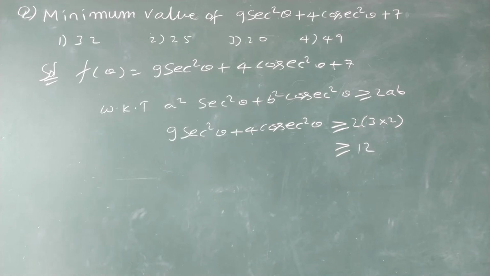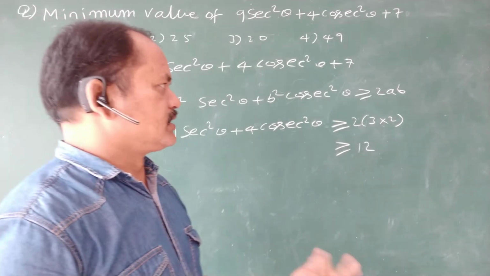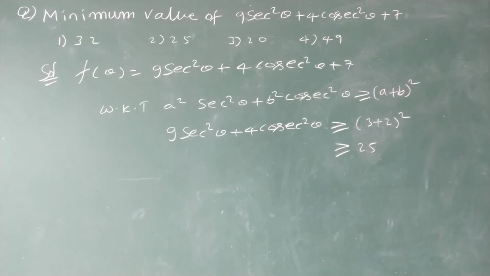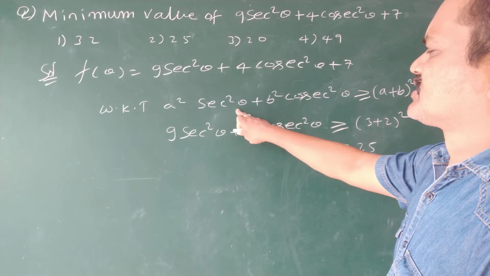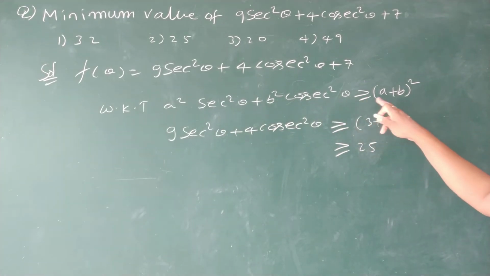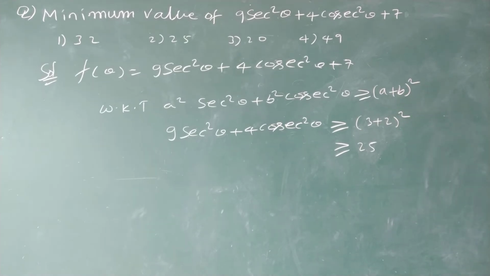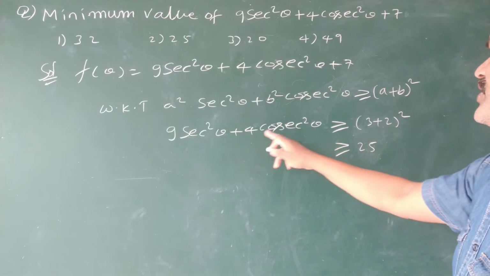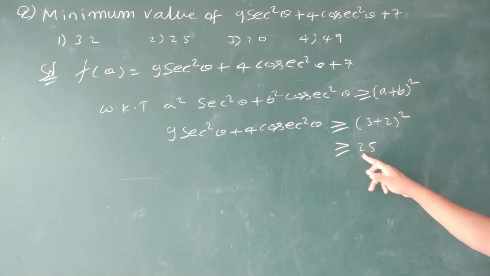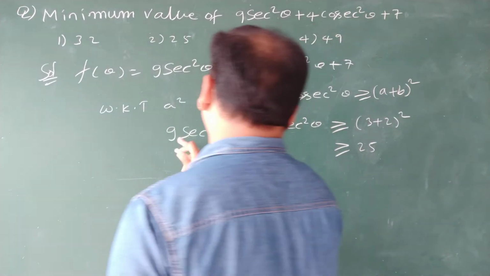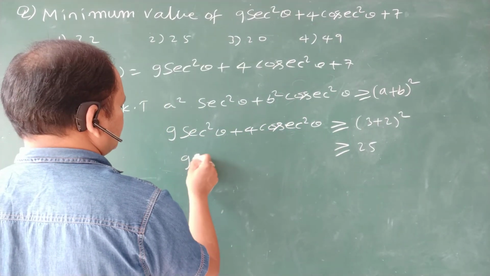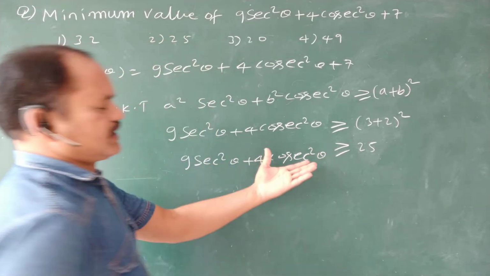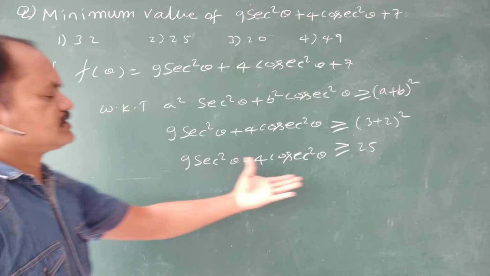Actually, that was a mistake. The formula is a square secant square theta plus b square cosecant square theta greater than or equal to (a plus b) whole square. Here a square is 9 and b square is 4, so a is 3 and b is 2. That's 3 plus 2 whole square, so it is 25. So 9 secant square theta plus 4 cosecant square theta is greater than or equal to 25. This is the minimum value for this one.